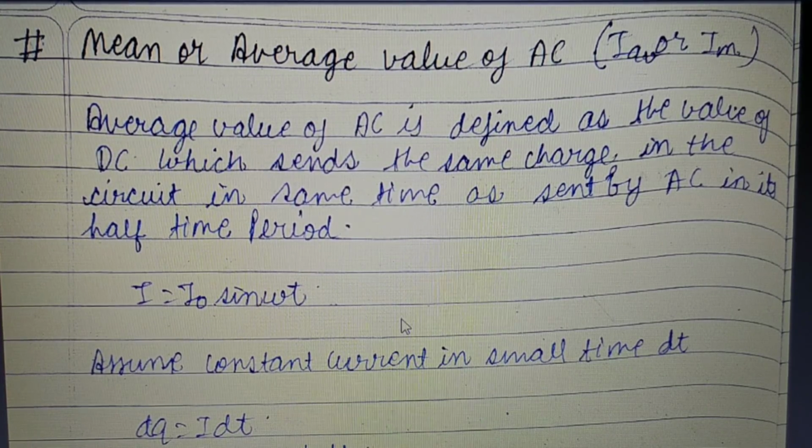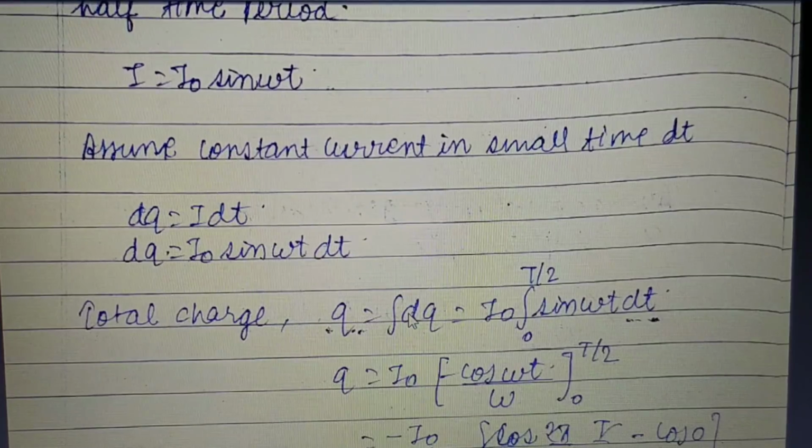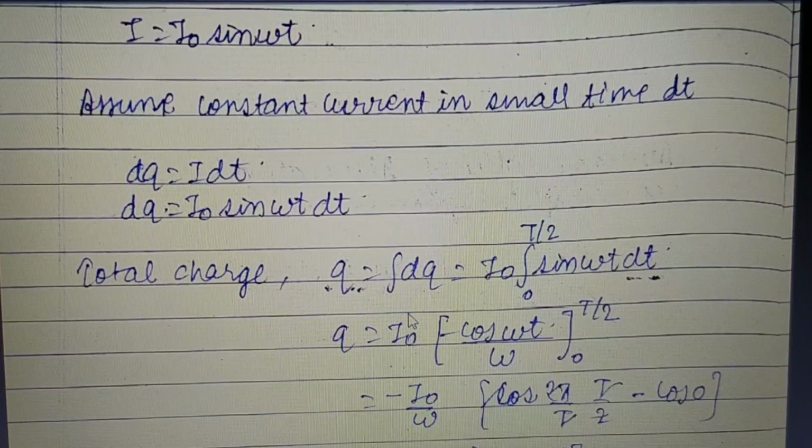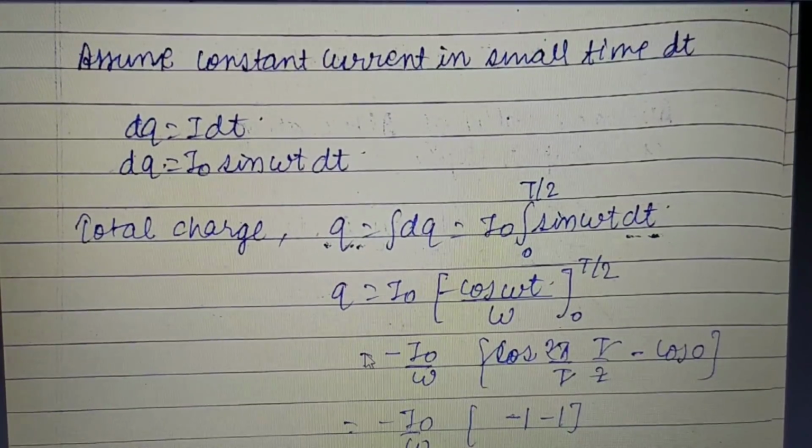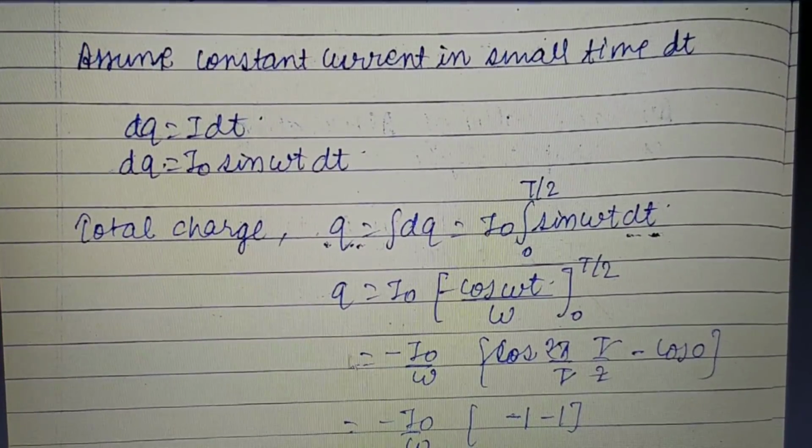First of all, let us consider the constant current in the same time dt. In a particular time interval some charge is flowing.